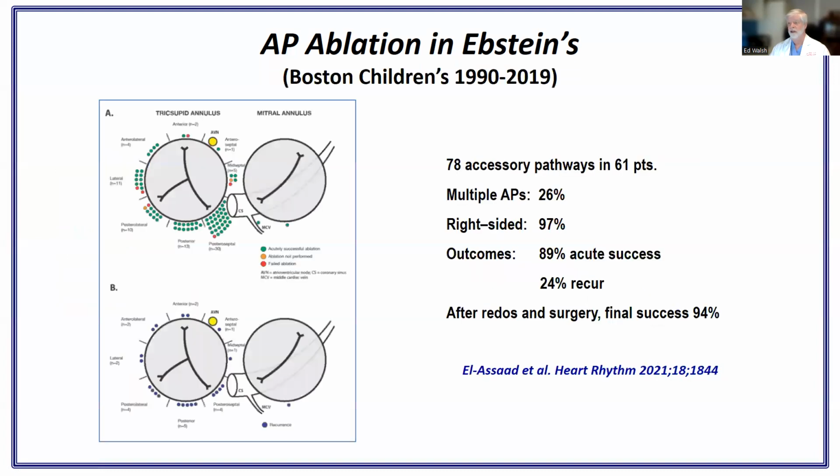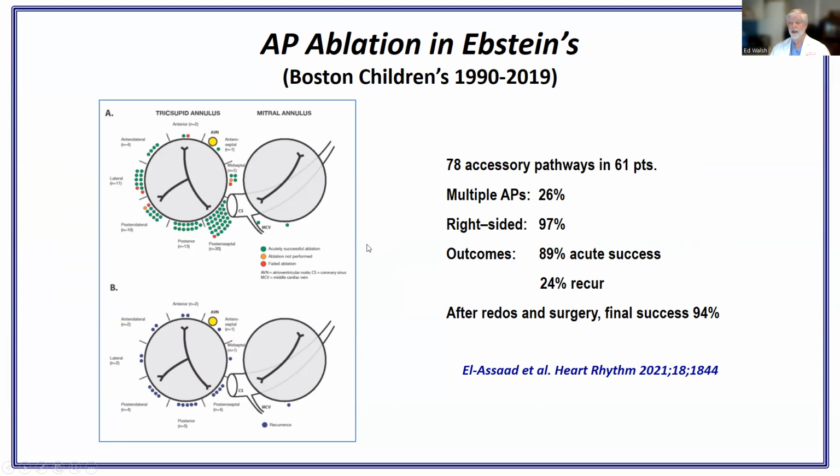And just to share our own dirty laundry, this is our institutional experience with Ebstein's anomaly going way back to the early days: 78 pathways in 61 patients, mostly right-sided and mostly where you would expect them, where the tricuspid valve leaflets are most adherent, along the inferior and septal leaflets.